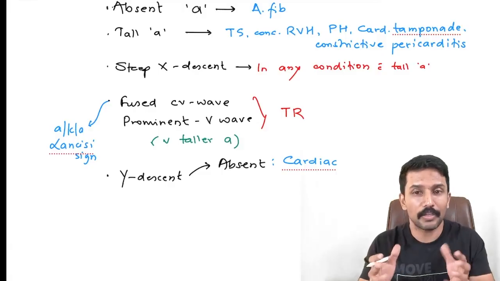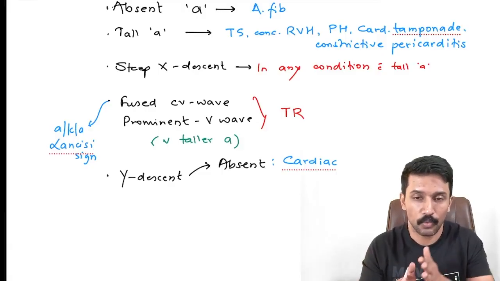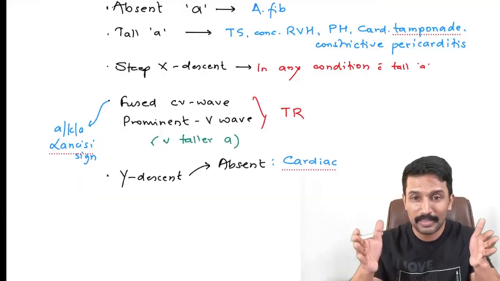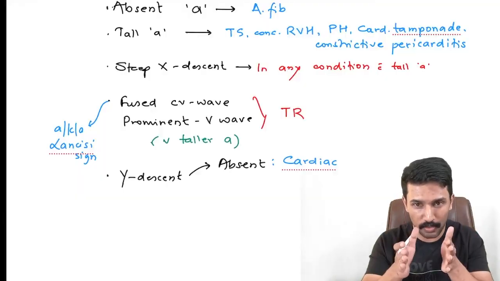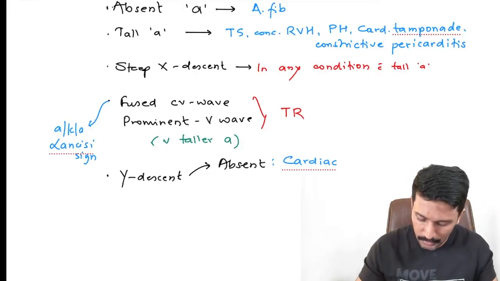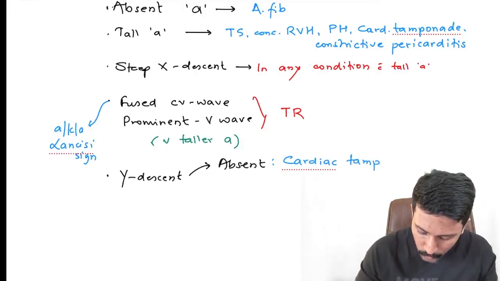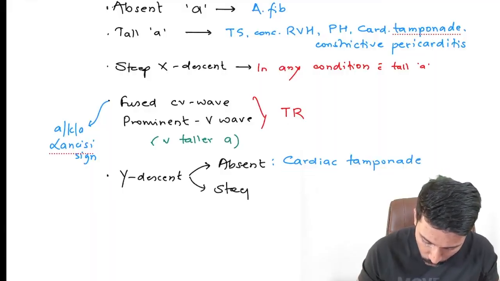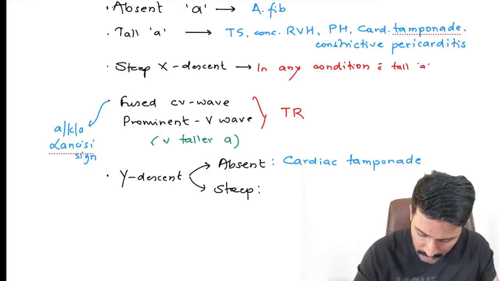Y descent will be there, but the time available for the passive filling is shortened. It creates an impression of steep Y descent. So in cardiac tamponade, you have absent Y descent and you have steep or prominent Y descent in patients with constrictive pericarditis.